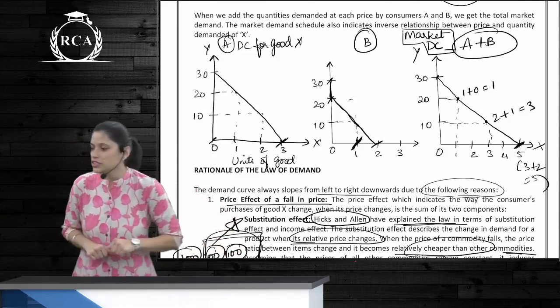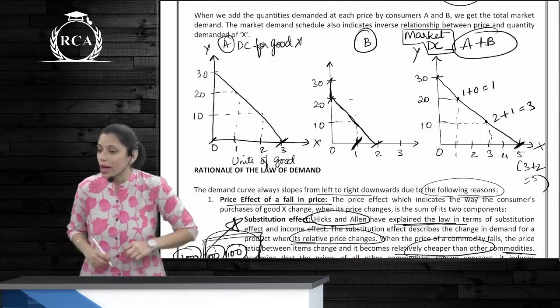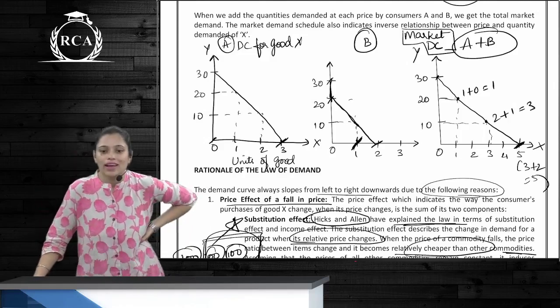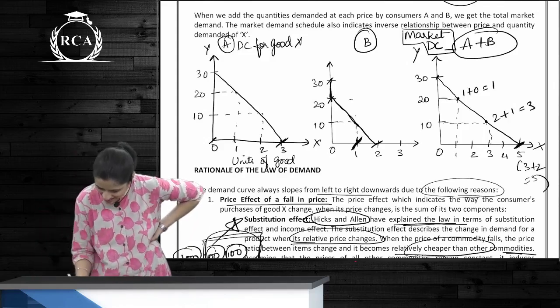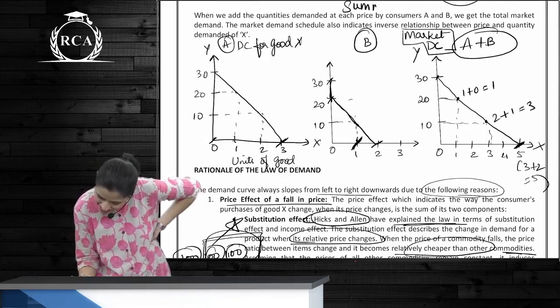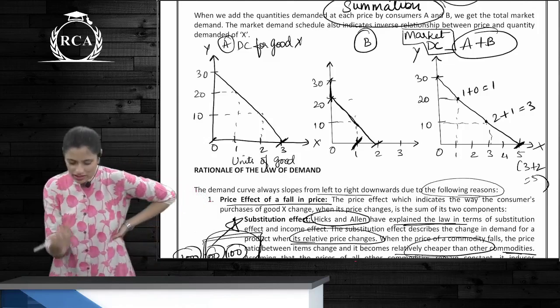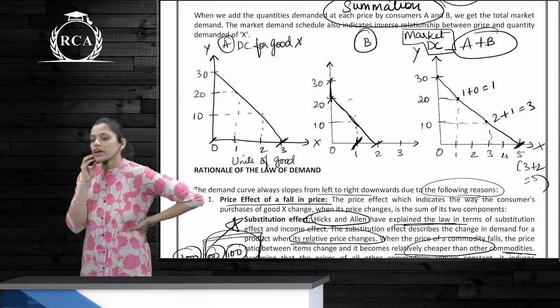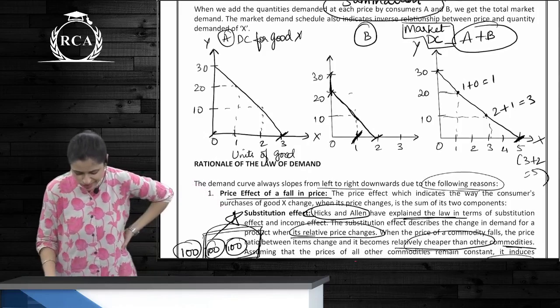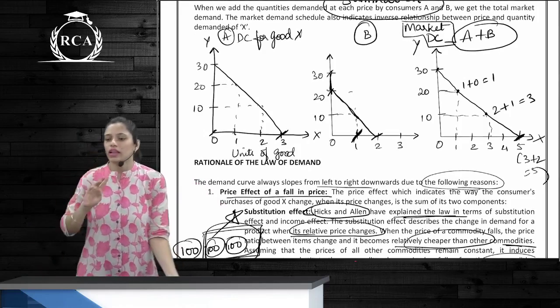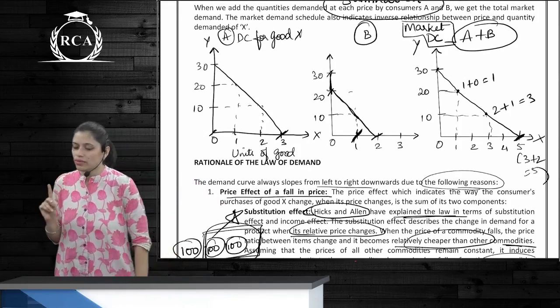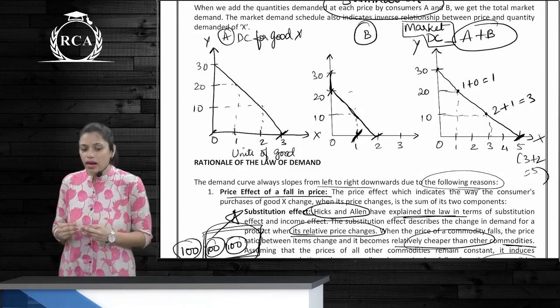Lateral summation means sum of all. So lateral summation of individual demand curves is nothing but the market demand schedule.